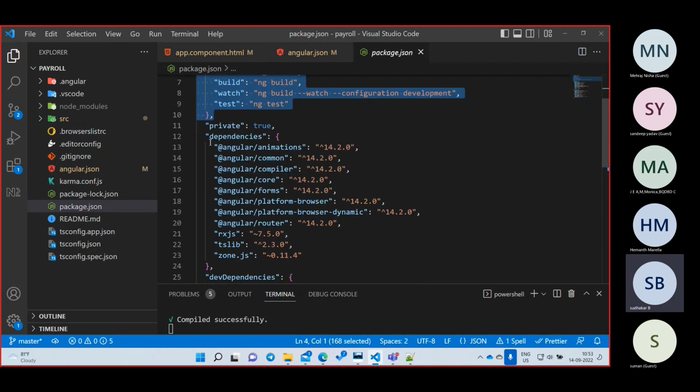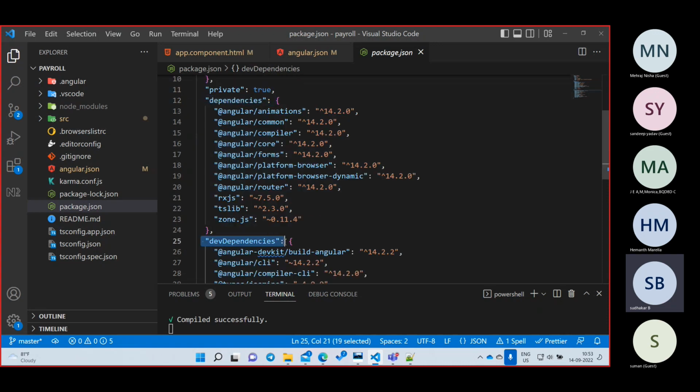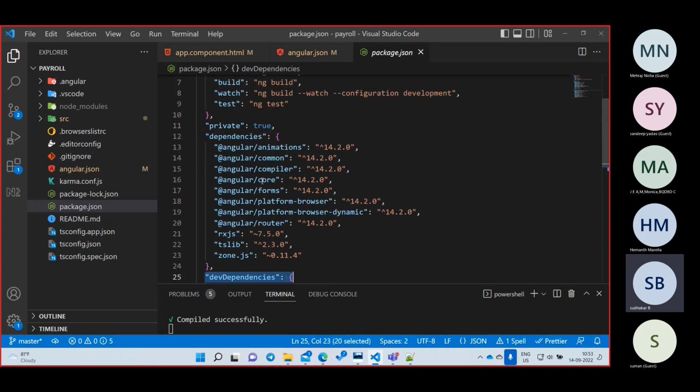And there is a dependent, what is the next tag we have? Dependencies. In the interview they will ask what are dependencies and what are devDependencies. See here, there are two tags, right? So now the point is, whatever libraries are required to run our project, those libraries are called dependencies.